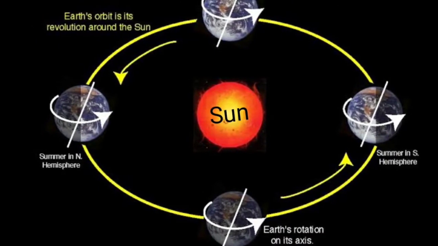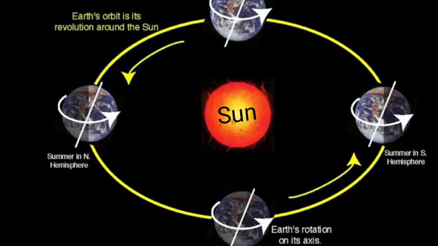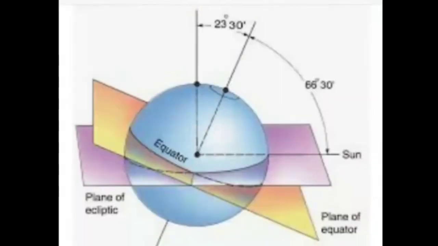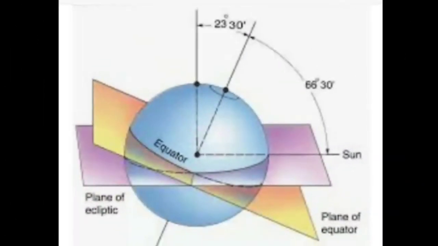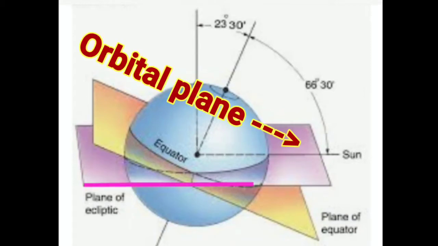Due to revolution, seasons occur. Children, in this picture you may see an imaginary line makes an angle of 66.5 degrees with its orbital plane. The plane formed by the orbit is known as the orbital plane.